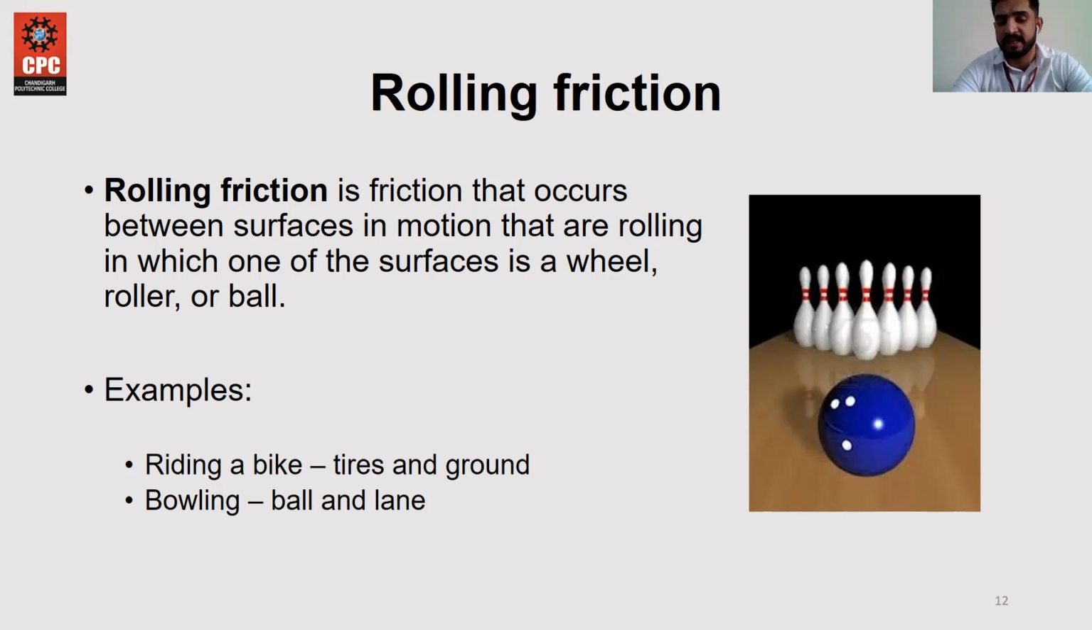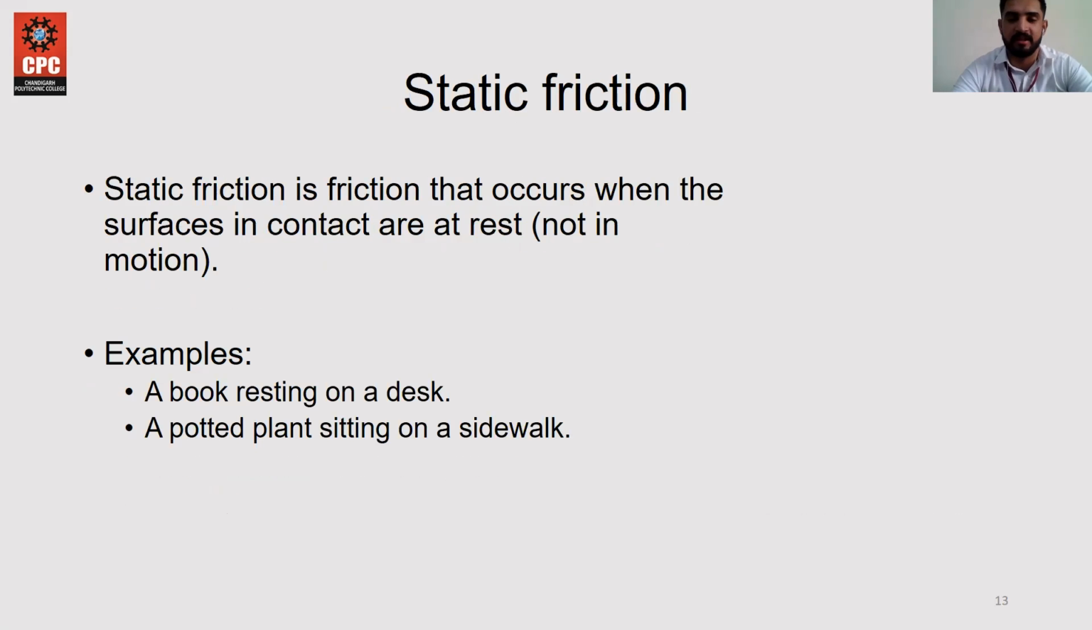The second, as I say, ball and lane. The surface of the ball and the surface of the lane are totally smooth. That's why the ball can easily roll out, and it helps to play well.